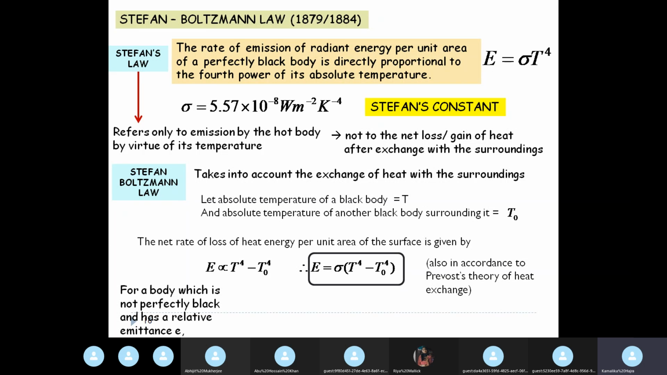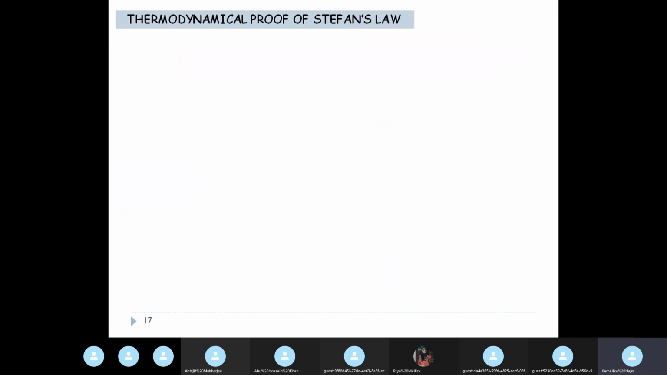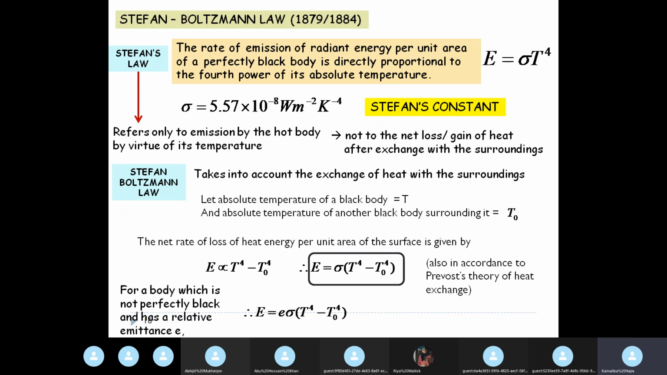Now all bodies, we know that most bodies are not perfectly black, and it has a relative emittance e, so that Stefan-Boltzmann law is further modified as capital E equals small e sigma times T to the power 4 minus T naught to the power 4, where small e is the value of relative emittance. Its value is 1 for a perfectly black body, and for all other normal bodies which are not perfectly black, the value of small e is less than 1. It is a fraction. Okay.